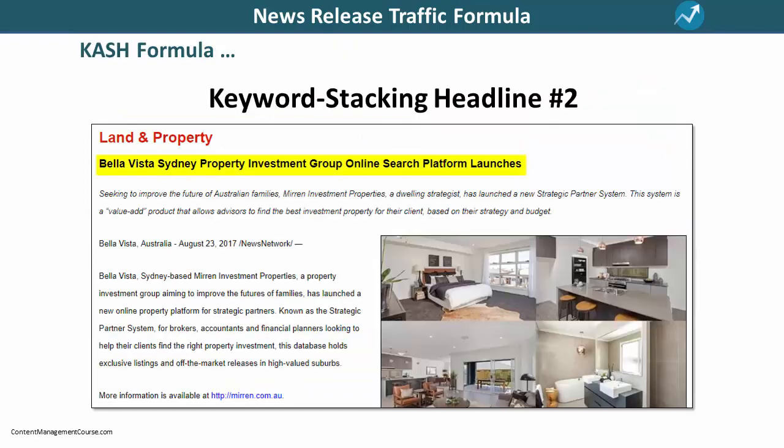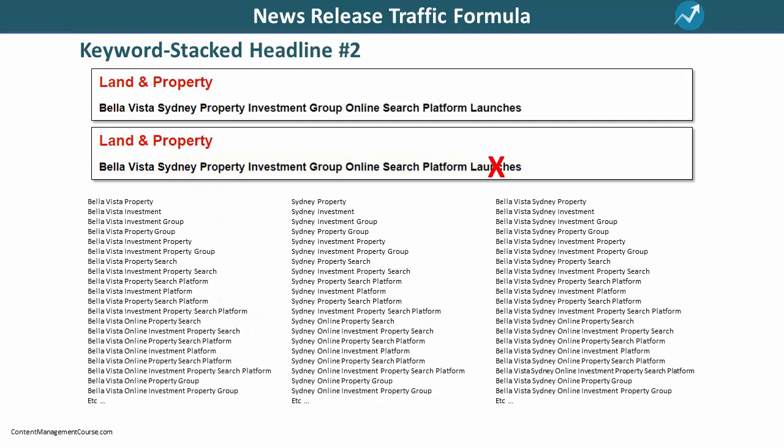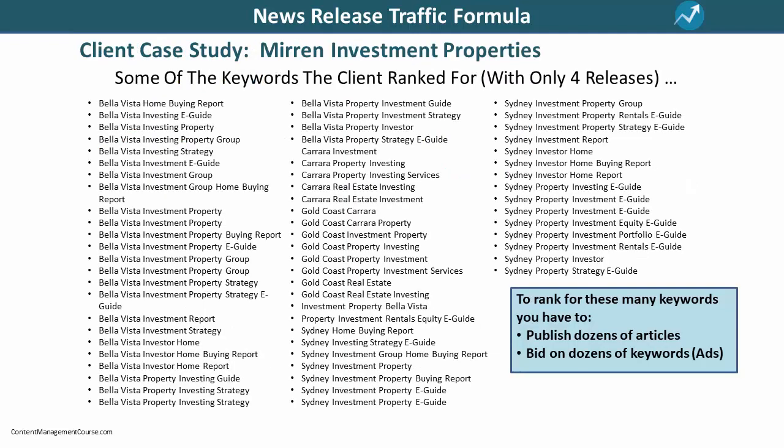Here is another example of a KASH headline that we created for a client who runs a property investment company. Using the KASH formula to create the headline, the client began ranking in Google for all of these keyword phrases, with just a single news release. All these keyword phrases are just combinations and permutations of the keywords used in the headline. With only 4 news releases, this company was ranking in Google for dozens of low-hanging fruit keywords.